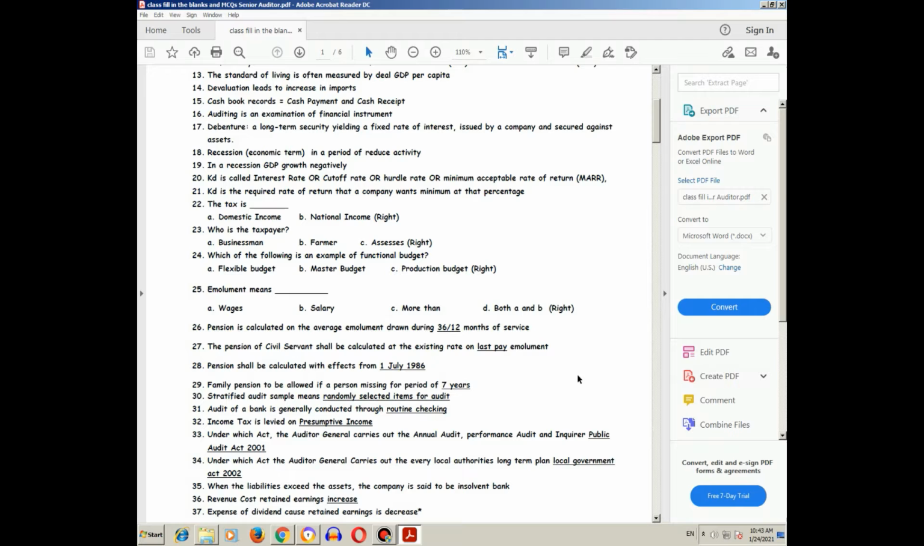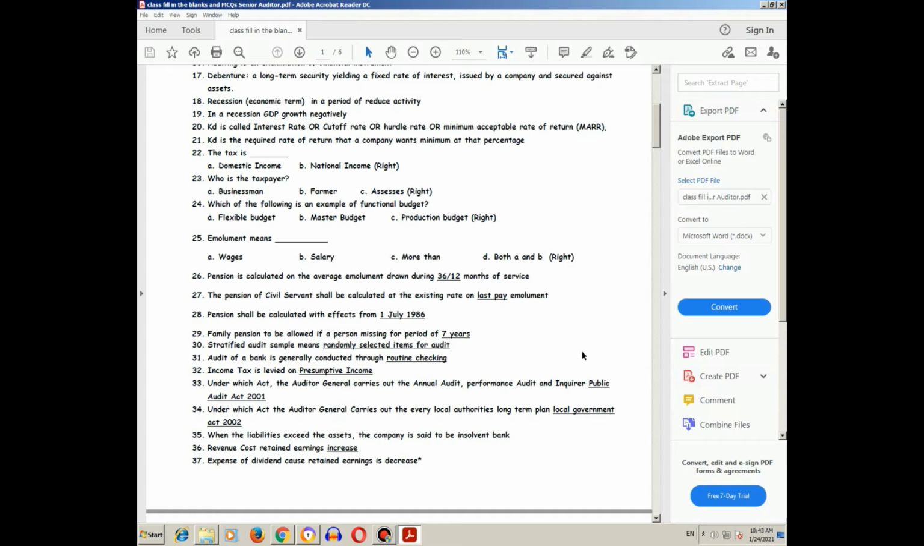Emolument. Emolument means wages and salary. Pension is calculated on the average emolument drawn during 36 divided by 12 months of service.